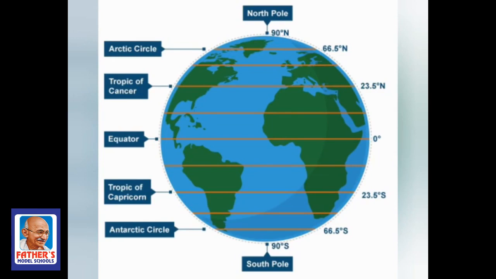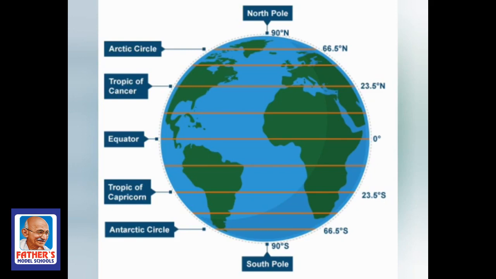Okay. Throughout the Earth, how many latitudes are drawn? 180. Got it? 90 above and 90 below. Got it? Okay then. Some important latitudes.